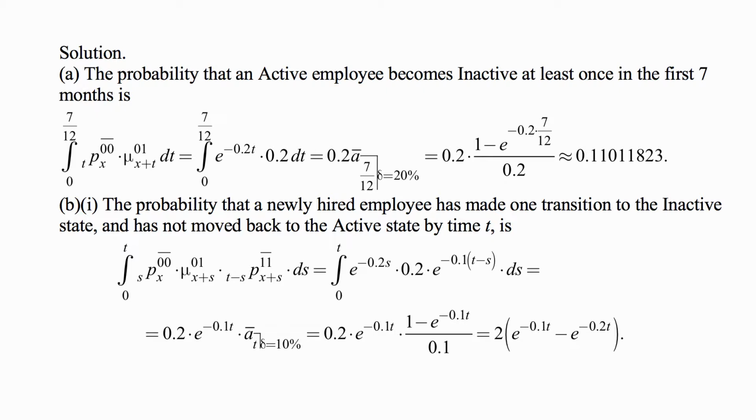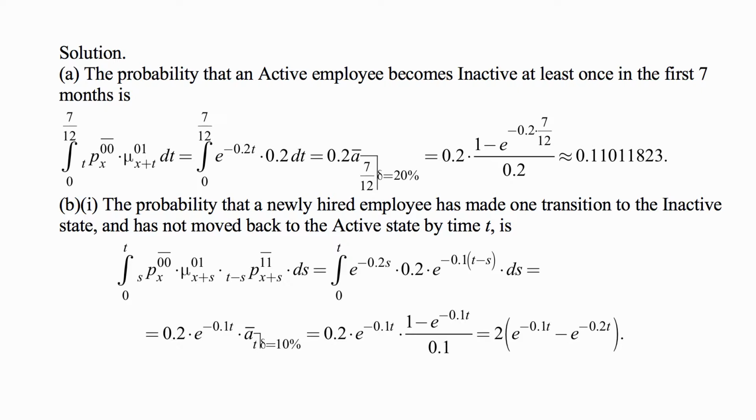Remember, you always calculate the probability of remaining continuously in a certain state as e to the minus the integral of the sum of the forces that take it out. In this case forces are constant, so you just need the sum of the forces taking it out, and that sum is 0.1 over a period of time of t minus s.